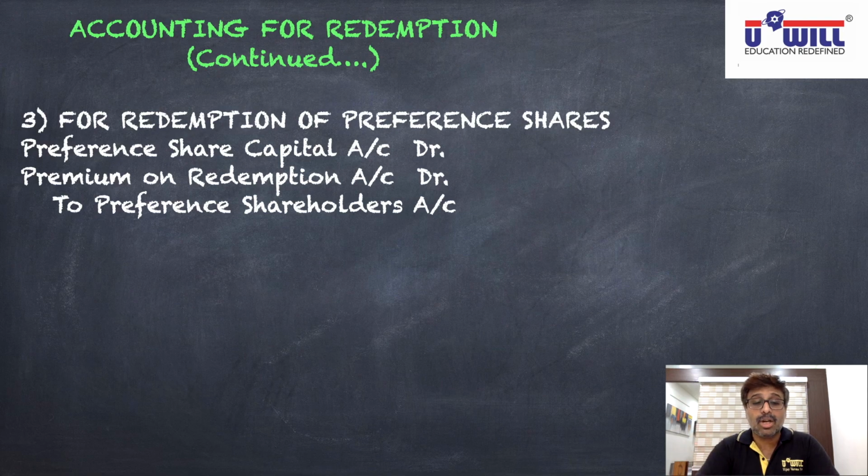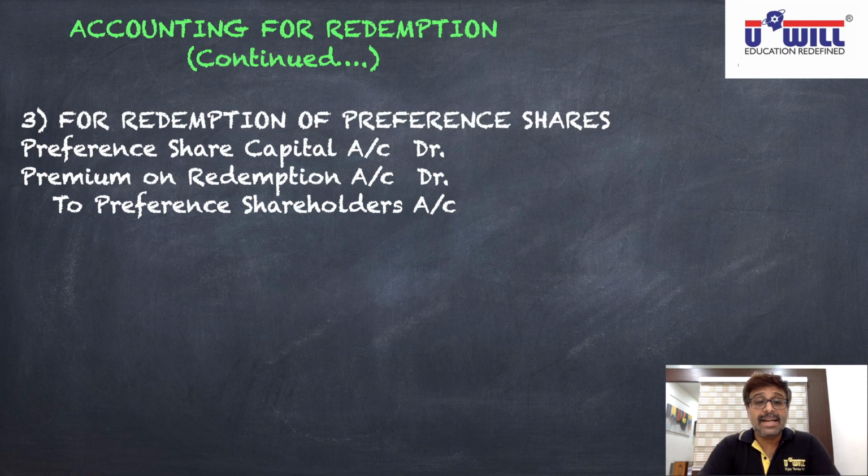Debit all expenses and losses, and to preference shareholders account credit. Why? Amount is payable to preference shareholders, so credit the payable. Now, don't look at the third condition. Directly look at the fourth condition for the fourth entry. What is the fourth condition I made you write?